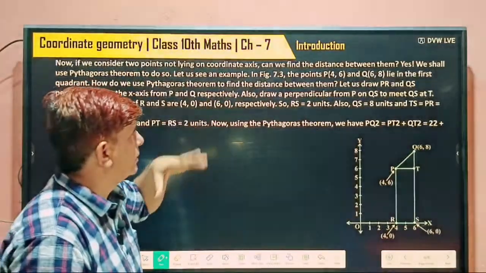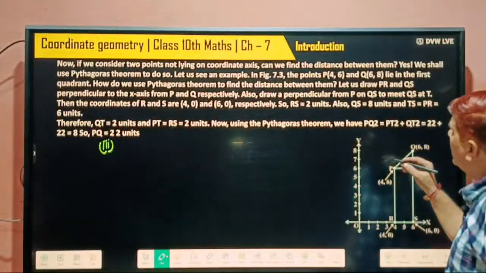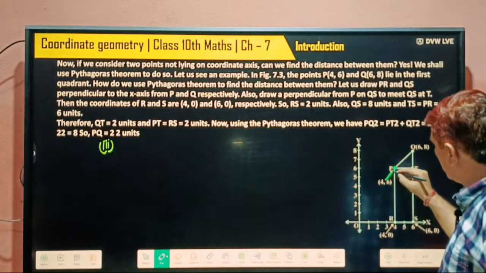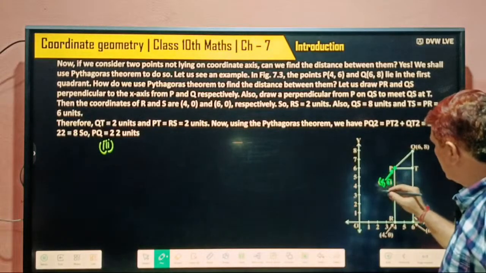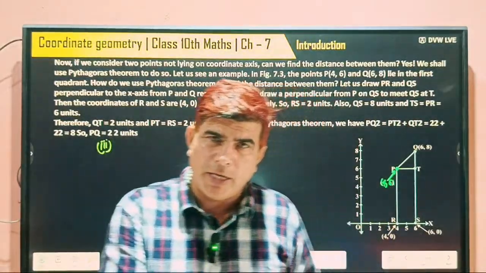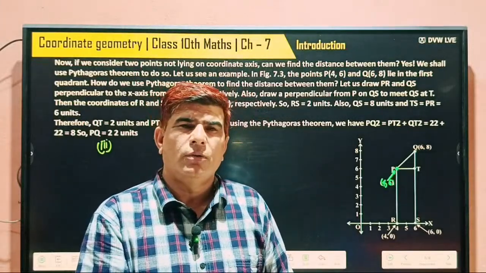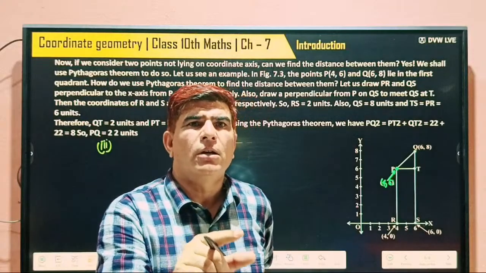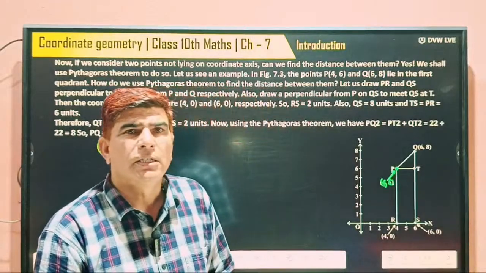Let us see an example. In figure 7.3, this is the point P, whose coordinates are 4 and 6. What's the meaning of it? P is a point on the plane whose coordinates are 4 and 6, meaning its distance from the y-axis is 4 units and its distance from the x-axis is 6 units.